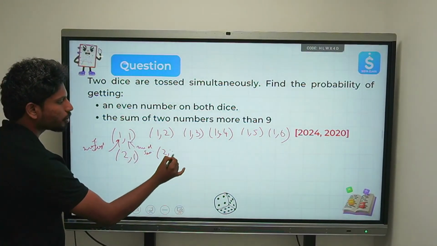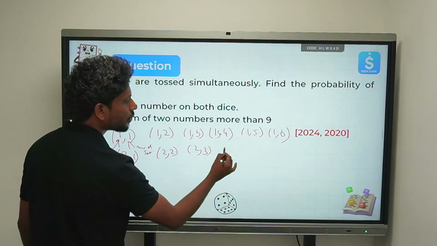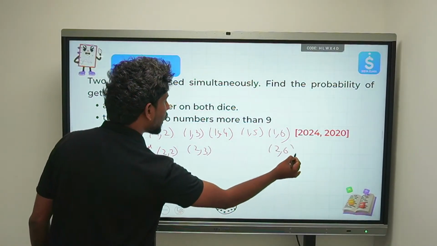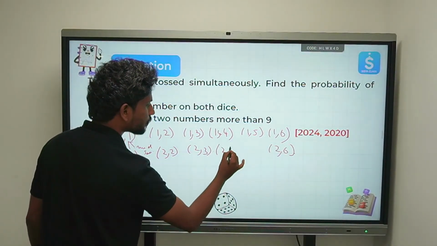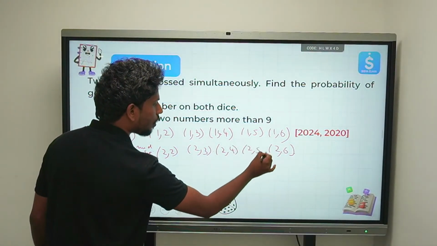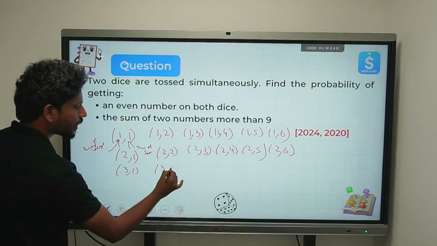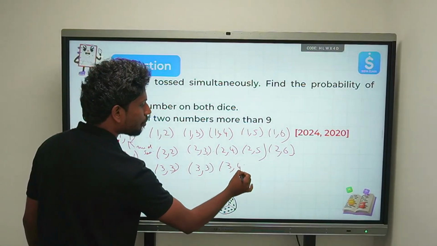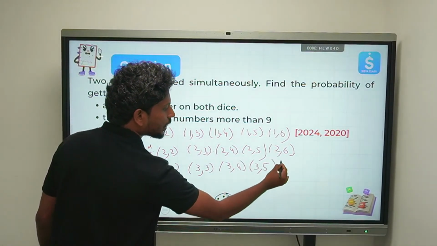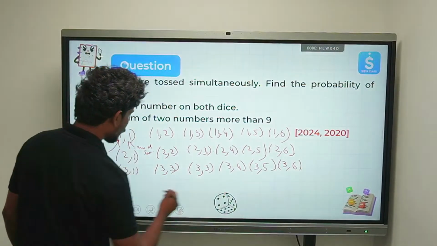2 1, 2 2, 2 3, 2 4, up to 2 6, right? Like this you can just write down 3 1. I'm just writing down all the possibilities, listing out all the possibilities once for you all, so that you don't get confused. What are these numbers? How are they related?